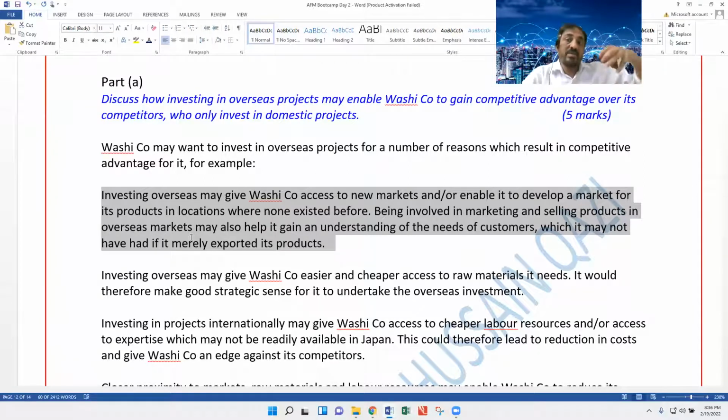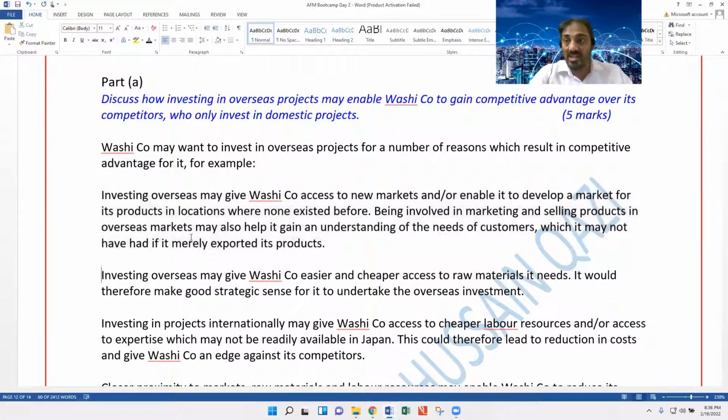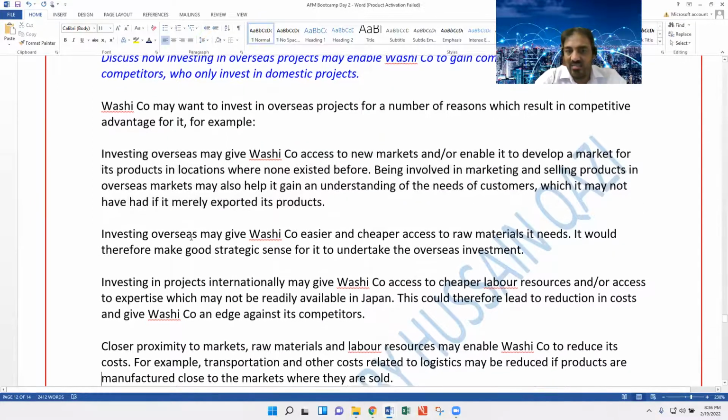Number 2, wherever we are moving, we may be able to get cheaper material. That will benefit the foreign investment and also the competitive advantage of the local one. Same case with labor. So first think about what to write, then start writing accordingly. That's already discussed earlier: plan first, then move on accordingly.